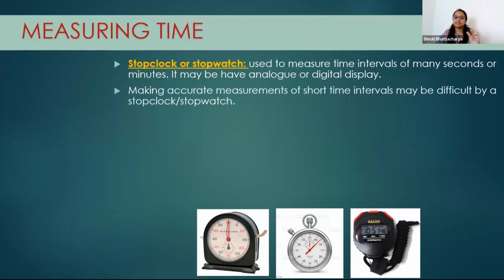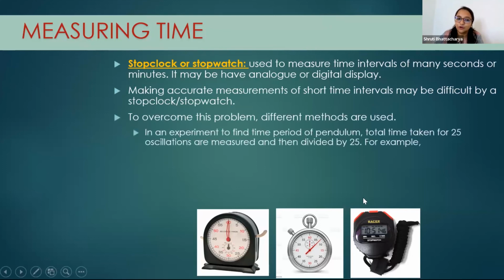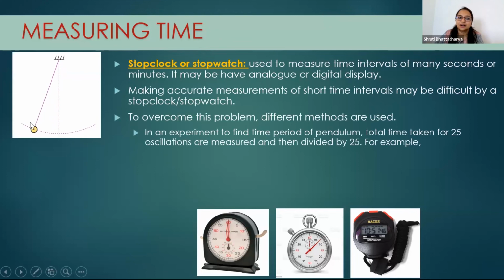Now to measure a very short interval of time, it is more likely to make a mistake, right? Suppose you're asked to measure 2 seconds, when you press the start button and when you press the stop button, it's actually very difficult to maintain the time. So to overcome that problem, for example, I'll show you a pendulum oscillates like this. Suppose you are asked to find the time of one oscillation. So how will you find it when you start the stopwatch and when you end the stopwatch? The time between them is suppose 2 seconds. So it is very difficult to just start and just stop.